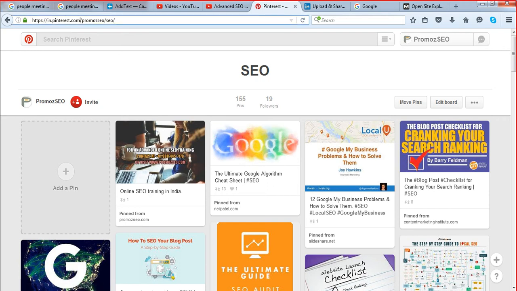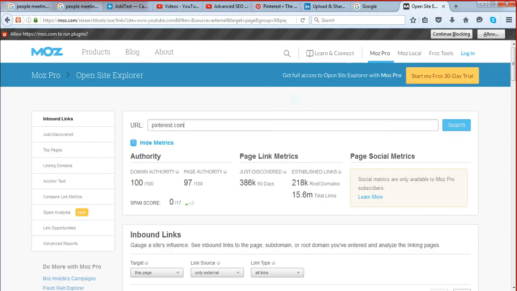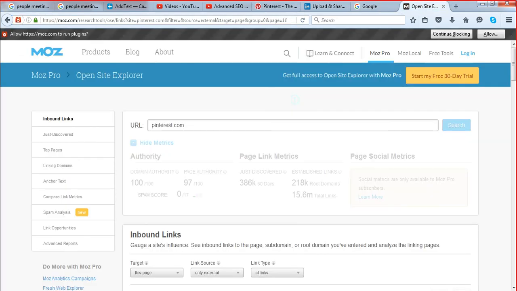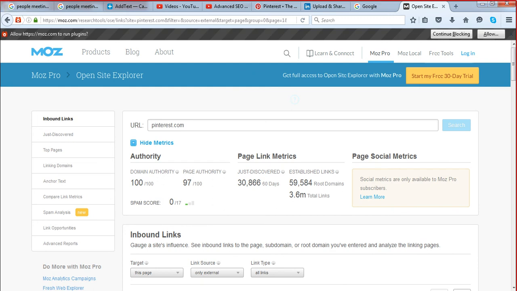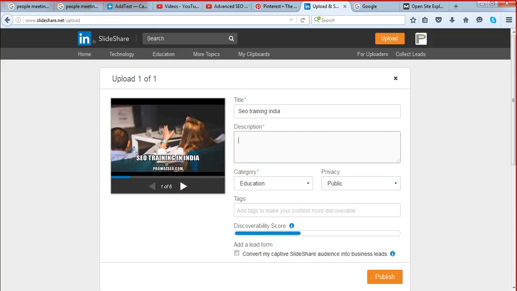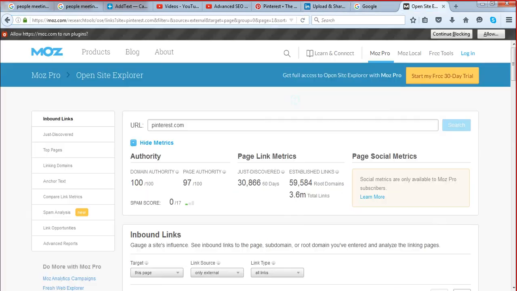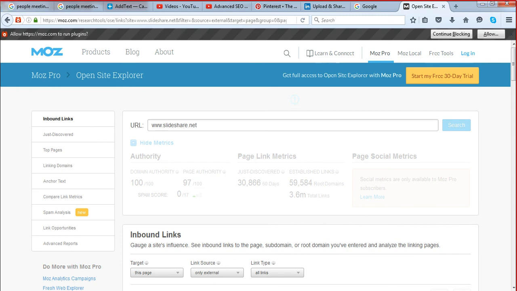And you are getting a link back from pinterest.com. You want to check Pinterest's domain authority and all, so you can put pinterest.com here, and you can see their domain authority and spam score. See their domain authority, pinterest.com, again it's 100 out of 100 and spam score is 0. You can check the slideshare.net domain authority, and you will be able to see how powerful these backlinks are going to be for your sites, because the domain authorities are all very high and spam score is very low.